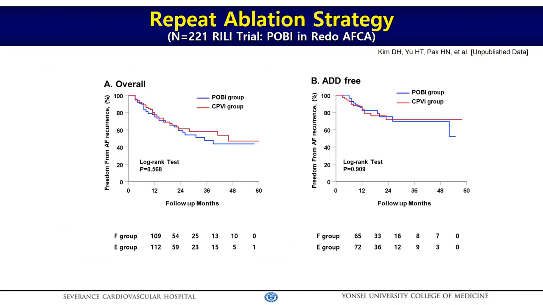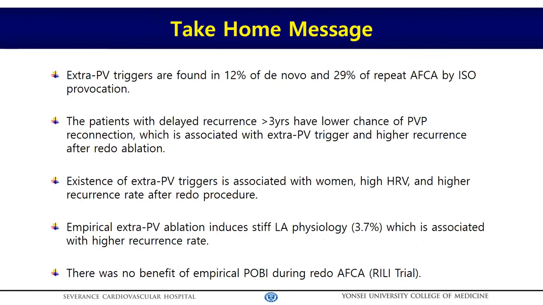Finally, I would like to present data of the RELY trial. The RELY trial is a randomized clinical trial comparing PV isolation alone versus additional posterior box isolation. This is electrical isolation during the redo procedures. Of course, we eliminated the documented extra PV triggers and documented macro or micro reentrant atrial tachycardias. And this brief outcome shows no additional benefit of POBI, posterior box isolation, even in repeat ablation procedures.